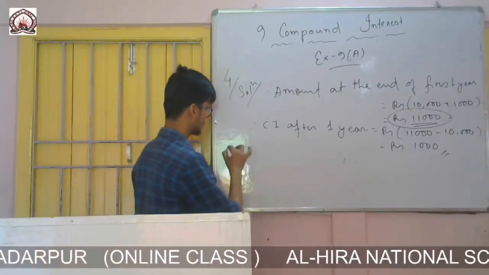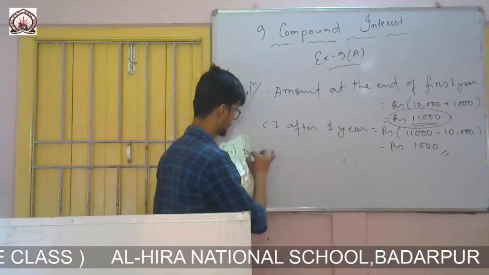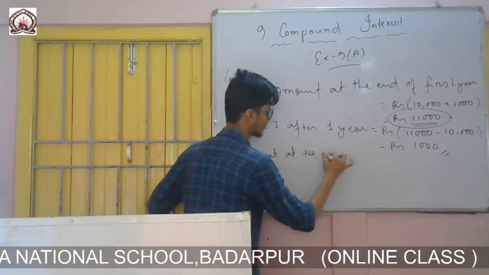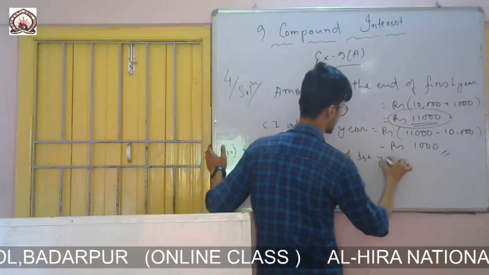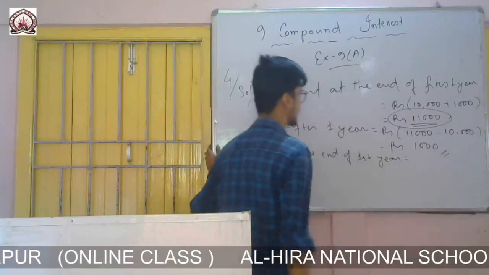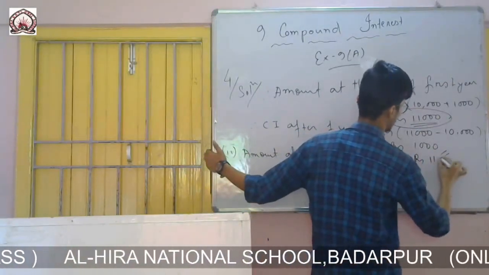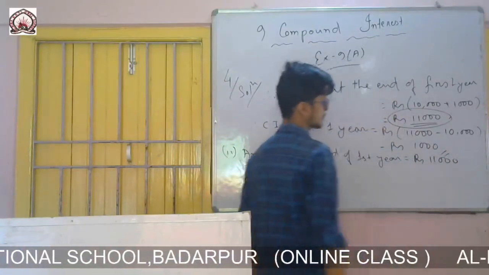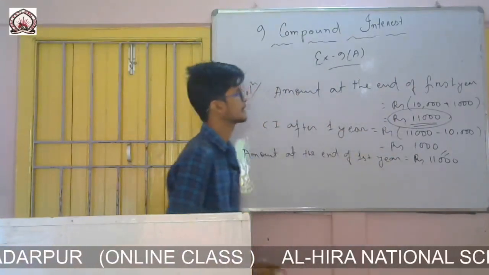So Roman number 2, you write amount at the end of first year. Amount at the end of first year is rupees 11,000. It is not 1100, it is 11,000.